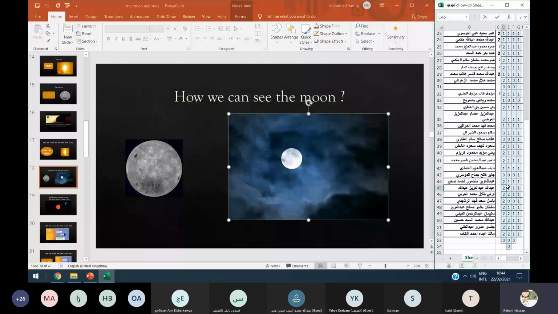But who helped the moon to shine? Who shines on the moon? The sun or the earth? The sun. Yes, the sun shines on the moon. Thanks a lot, Abdullah.